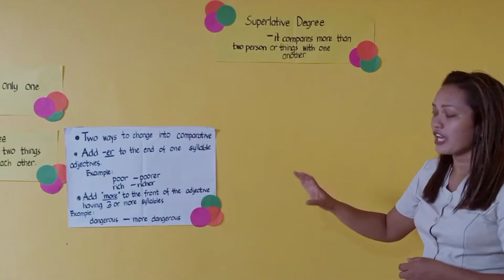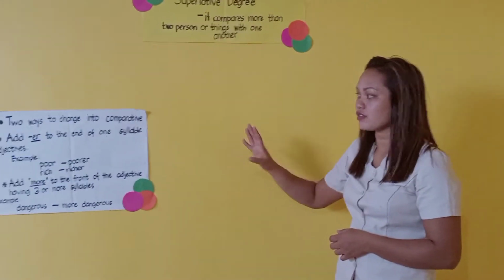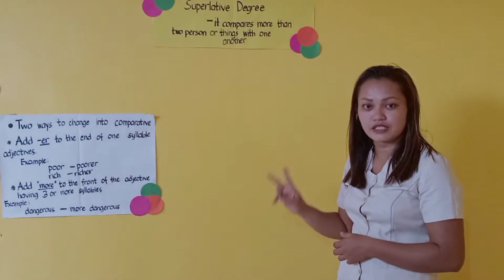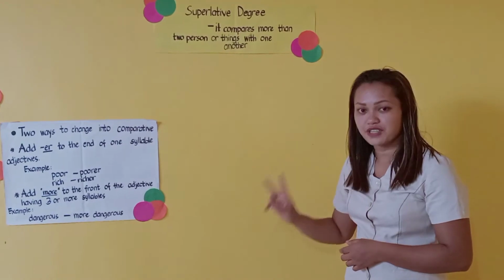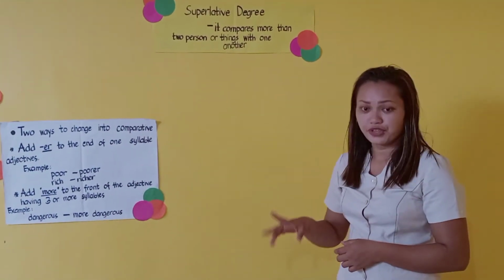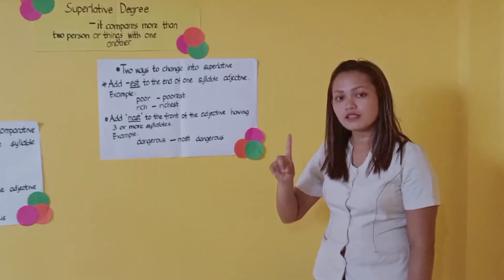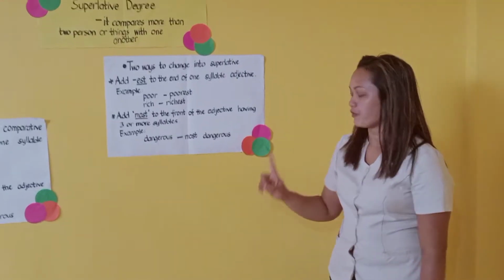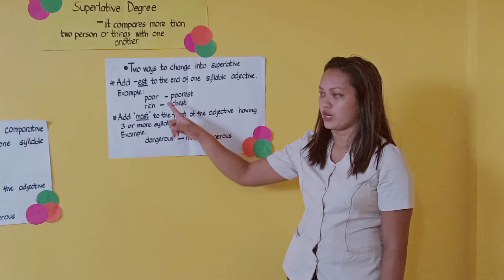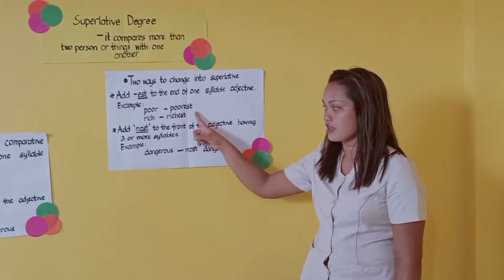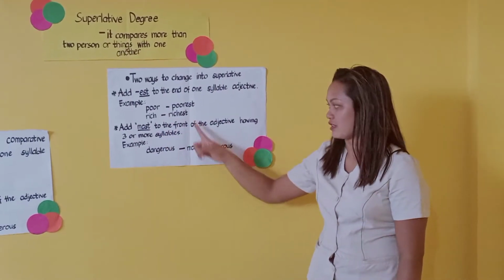Same with the comparative degree, there are also 2 ways to change the adjective into the superlative degree of comparison. First is add est to the end of one syllable adjectives. So for example, poor. From poor to poorest, from rich to richest.